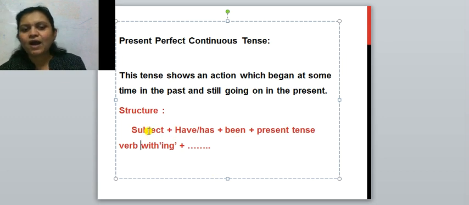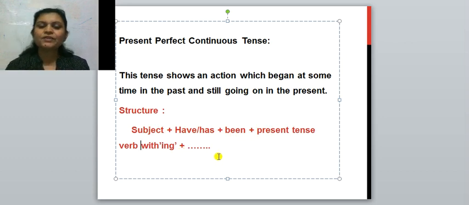Correct? So, subject is there, have/has is there, then plus been, plus present tense of verb with ing plus object. Means what is there? We have been playing, I have been reading, they have been working.